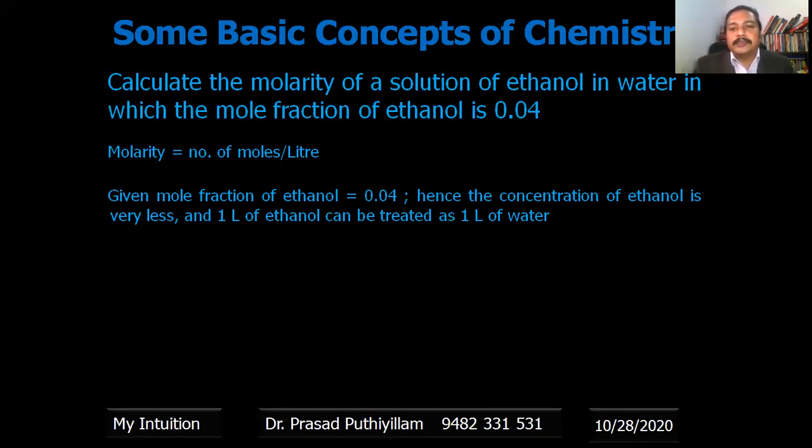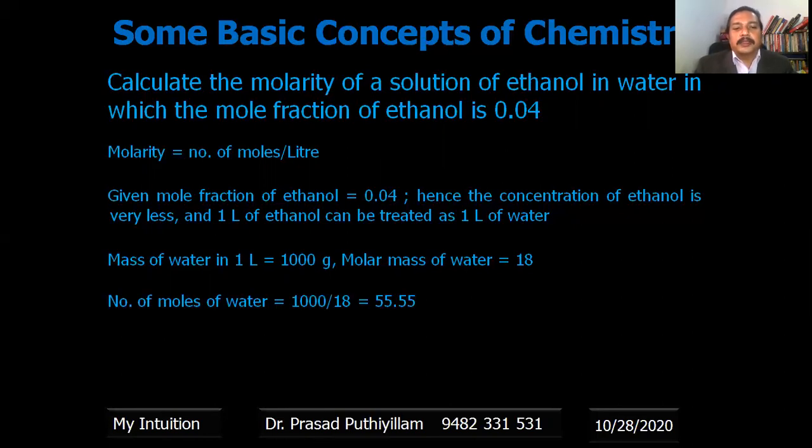1 liter of water means 1000 grams of water, so we get the weight. From weight, it is easy to calculate the number of moles. We get 1000 grams, and the molar mass of water is 18. Therefore the number of moles is 1000 by 18, that is 55.55. So we got the number of moles of water. Now we need to find the number of moles of ethanol, so we substitute in the mole fraction expression the number of moles 55.55, and the mole fraction value 0.04. Therefore, we can find the number of moles of ethanol.